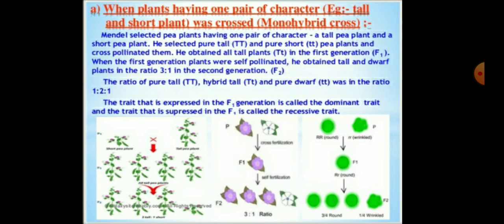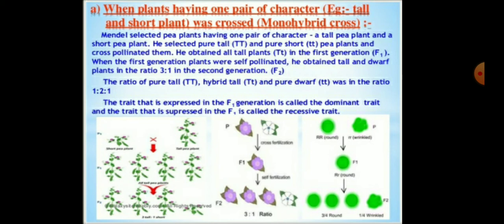So when he pollinated them, he obtained all tall plants in the first generation, and when the first generation plants were self-pollinated, he obtained tall and dwarf plants in the ratio of 3:1 in the second generation. So children, the 3:1 is the phenotypic ratio. Phenotype means the external appearance of the plant, and the ratio of the genotype is 1:2:1. 1 is pure tall, 2 is hybrid tall, and 1 is pure dwarf.